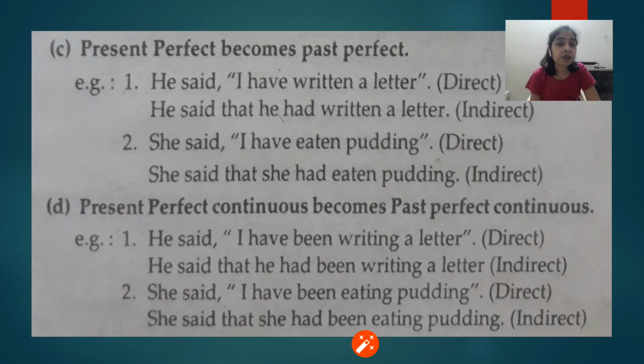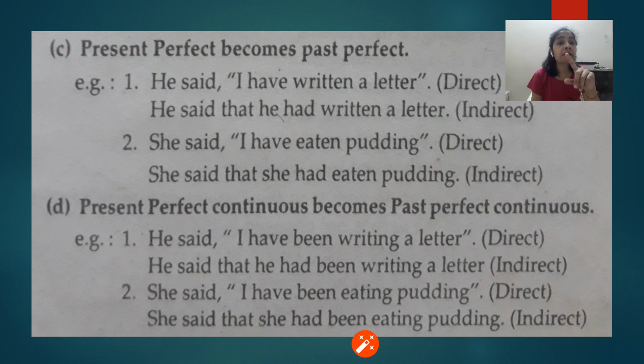Now if we see the next example, present perfect becomes past perfect. As I told you previously, he said, "I have written a letter." So he said that he had written a letter. Okay, next, she said, "I have eaten pudding." So have eaten, the have auxiliary verb and the third form of the verb, that is eaten. So she said that she had eaten pudding. So it has changed into past perfect. So present perfect changes into past perfect.